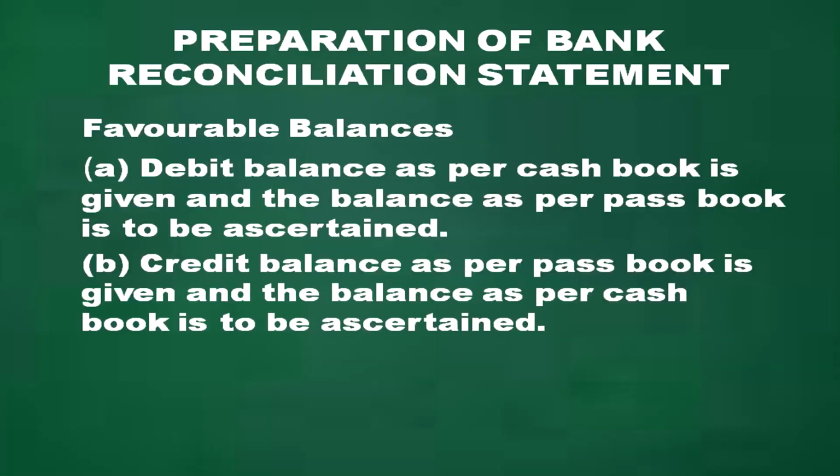Favorable balance means two situations: debit balance as per cash book is given and balance as per passbook is to be ascertained; or credit balance as per passbook is given and balance as per cash book is to be ascertained.